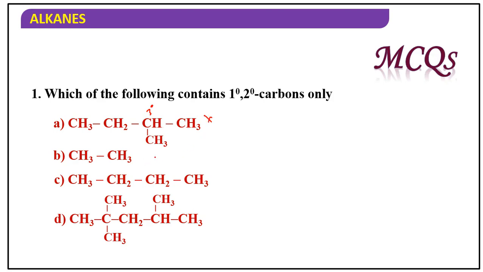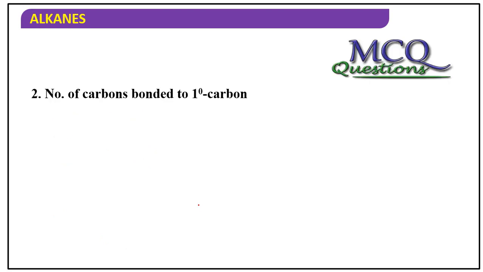This one only primary, so wrong answer. This one primary is there, secondary is there, right? So C is the answer. Number of carbons bonded to primary carbons, generally 1.